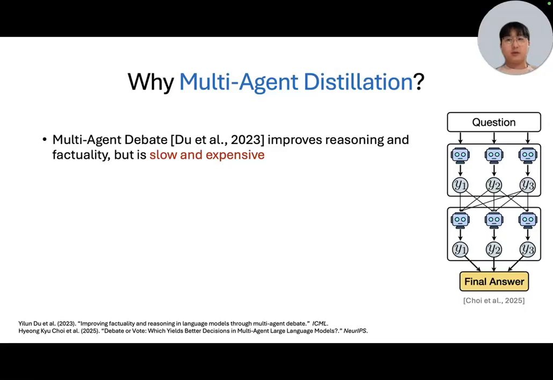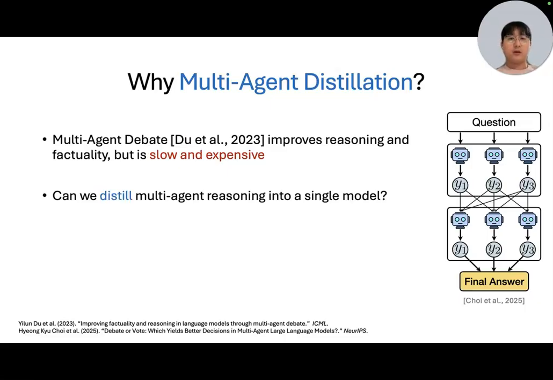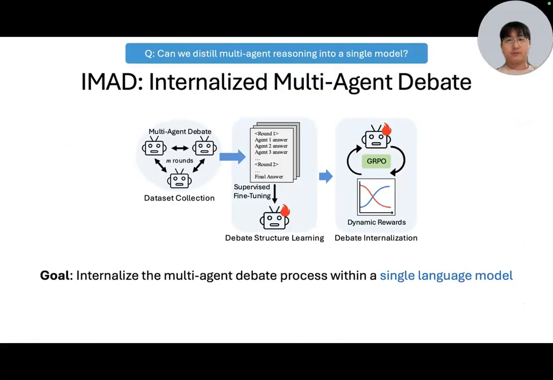Multi-agent communication methods, most famously multi-agent debate, can improve reasoning and factuality. However, these methods are slow and expensive since they require running multiple models over many conversational turns. This led us to raise two questions. One, can we distill multi-agent reasoning into a single language model? And two, can we identify and control the internalized agents?